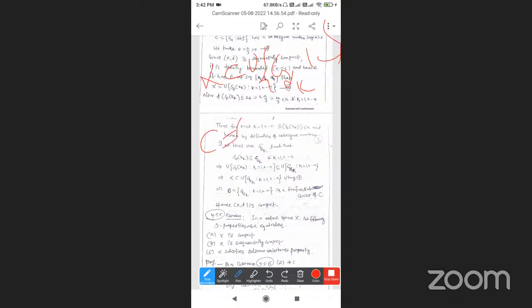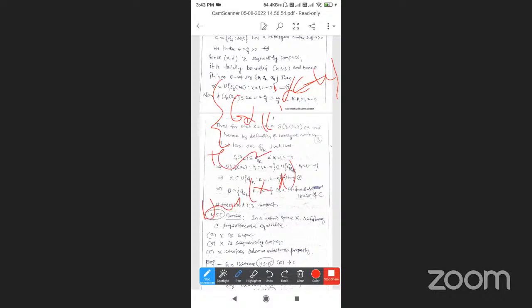So the set {G_alpha_k : k belongs to 1 to n} is a finite subcover of C. Hence (X, d) is compact.